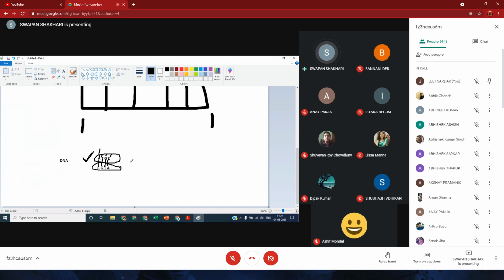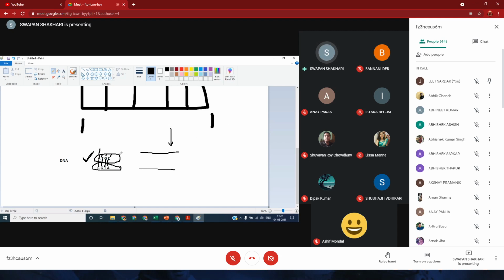Okay, so actually what happens, different DNA strands will be built to store the data in different combinations. This combination of ATGC will represent different data.